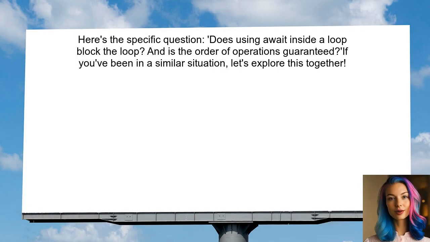Let's look at the specific question at hand. One user asked, does using await inside a loop block the loop? And is the order of operations guaranteed? If you've ever found yourself in a similar situation, stick around as we explore this together.